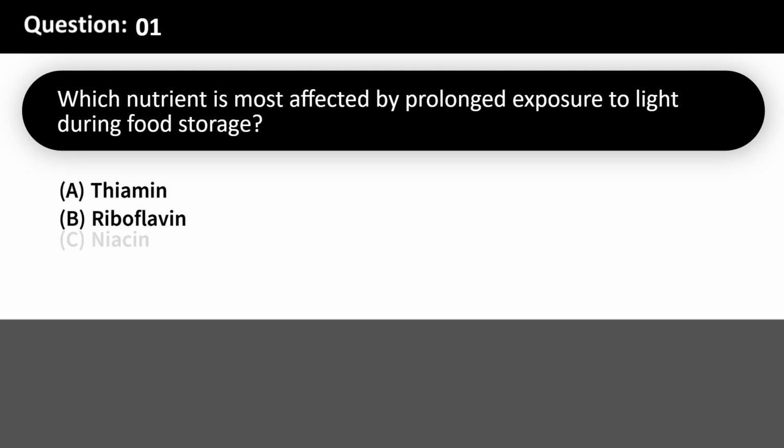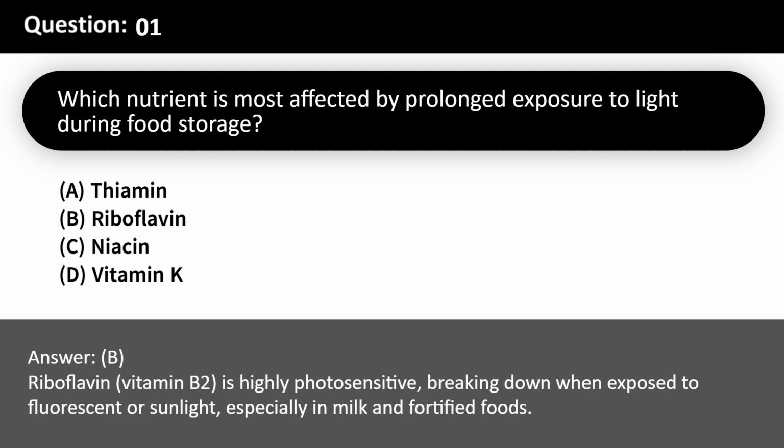Which nutrient is most affected by prolonged exposure to light during food storage? A. Thiamine. B. Riboflavin. C. Niacin. D. Vitamin K. Answer, B. Riboflavin, vitamin B2, is highly photosensitive, breaking down when exposed to fluorescent or sunlight, especially in milk and fortified foods.